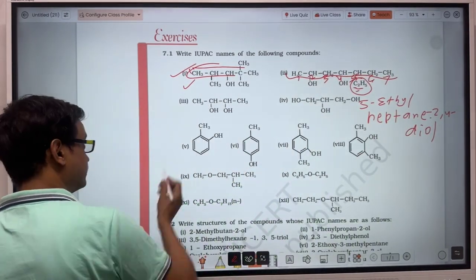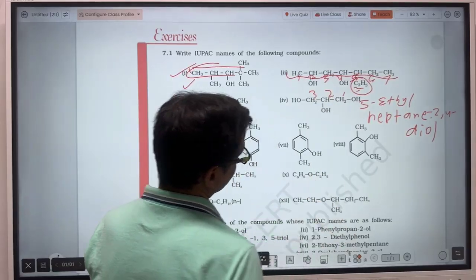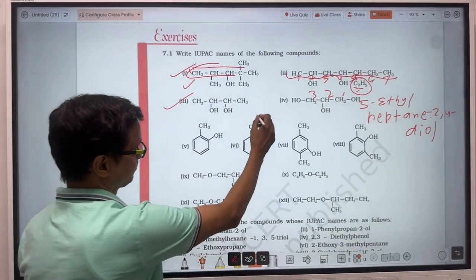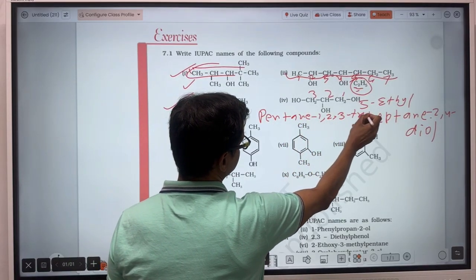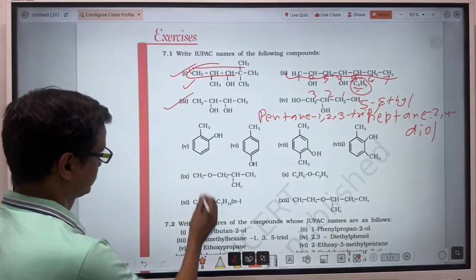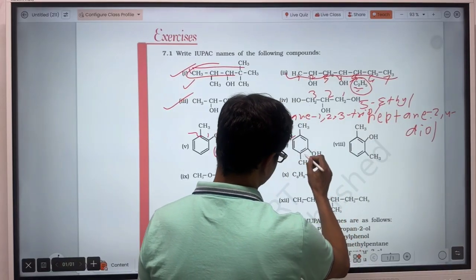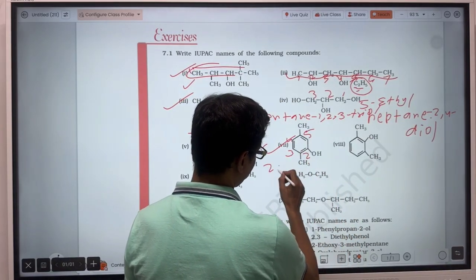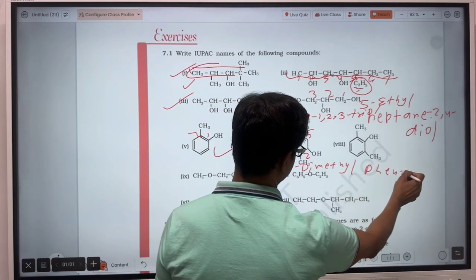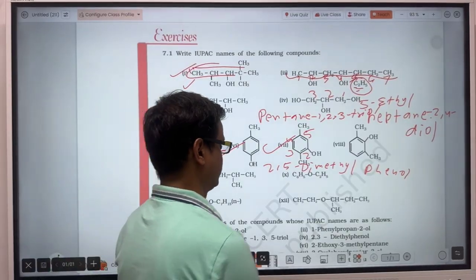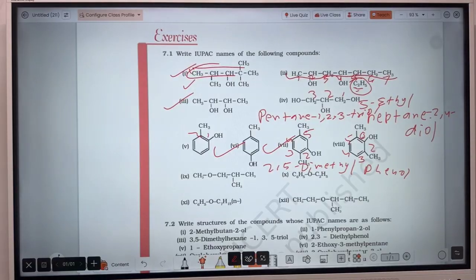Okay, then after this, the question is very easy. Here 1, 2, 3 of pentane, 1,2,3-triol. Then 2-methylphenol. Do this by yourself, 1, 2, 3, 4, 5. So 2,5-dimethylphenol. Then 1, 2, 3, 4, 5, 6. So 2,6-dimethylphenol.